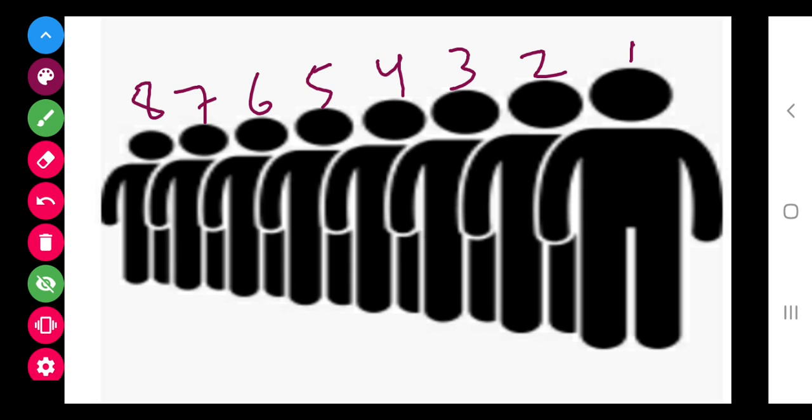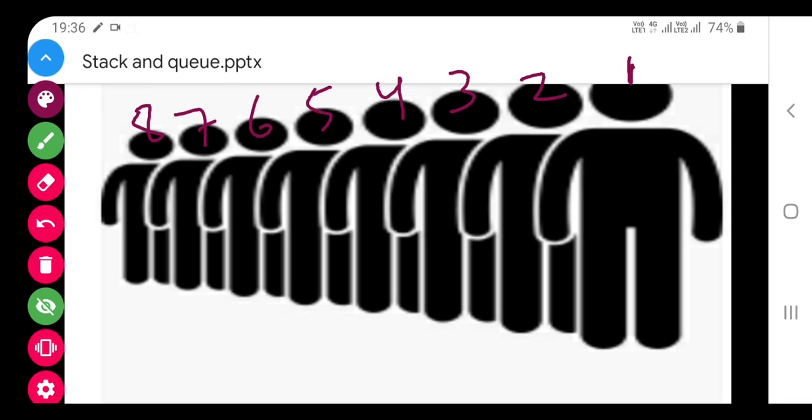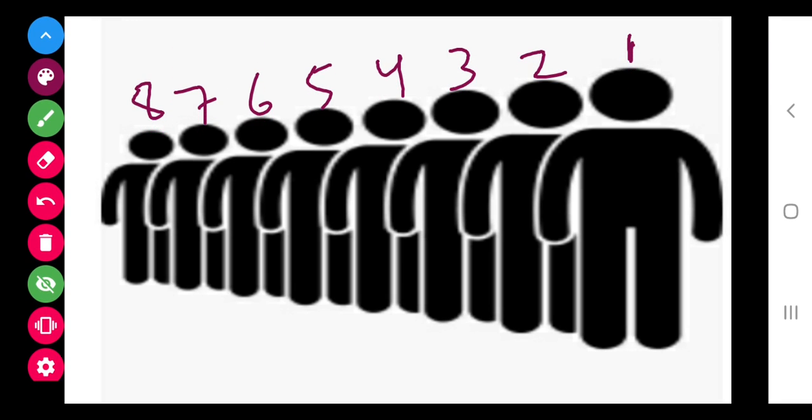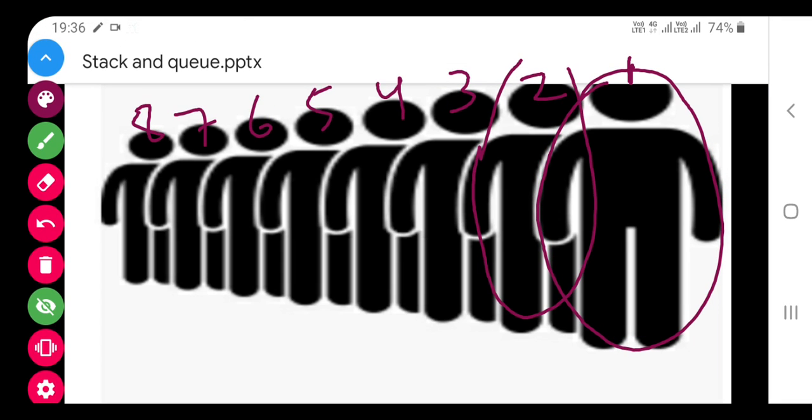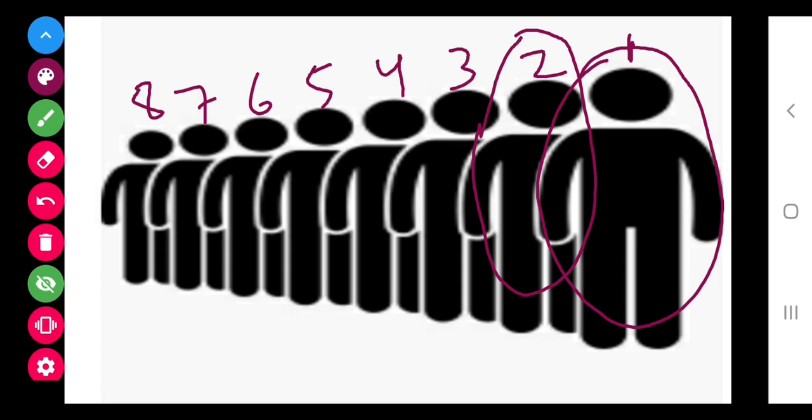Now suppose you are standing in a certain queue to purchase something. The first person who has entered first will get the thing first and will leave. Similarly, the second person will take the thing and will leave.